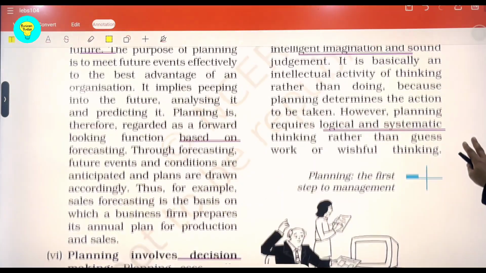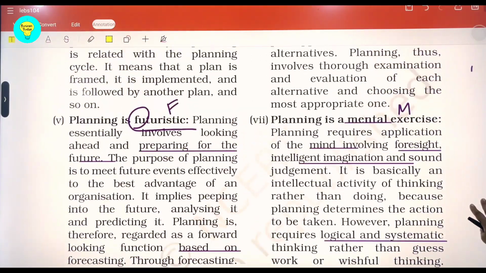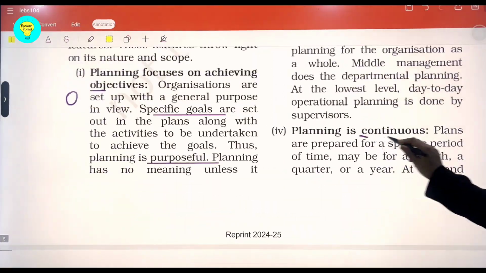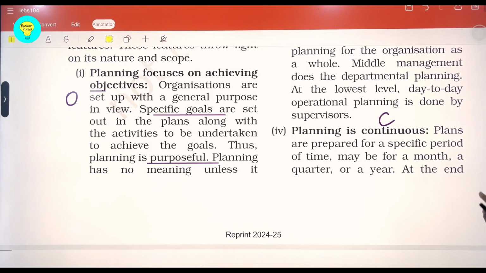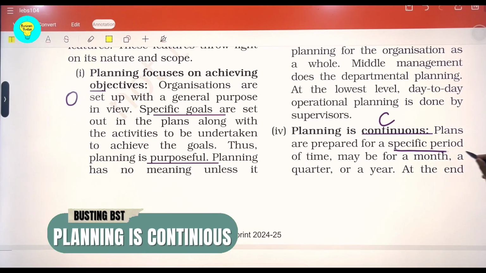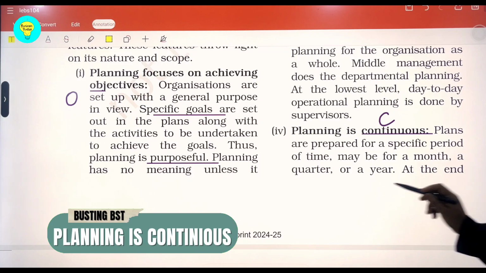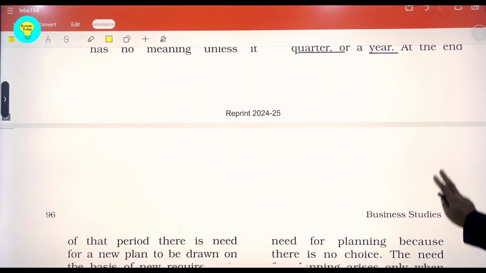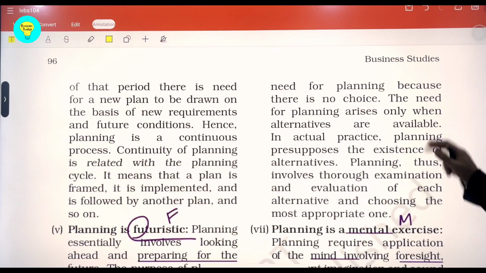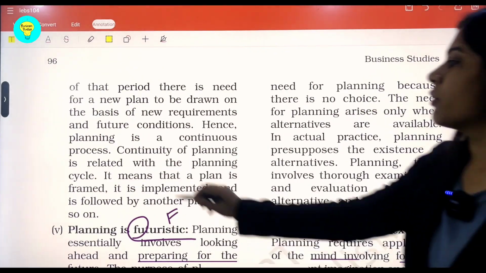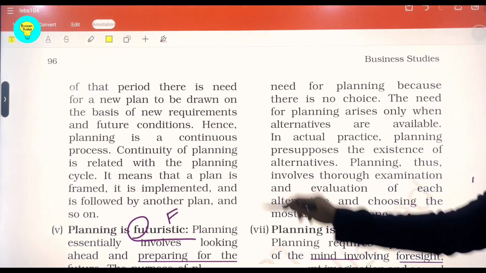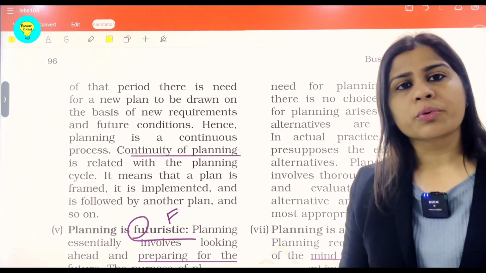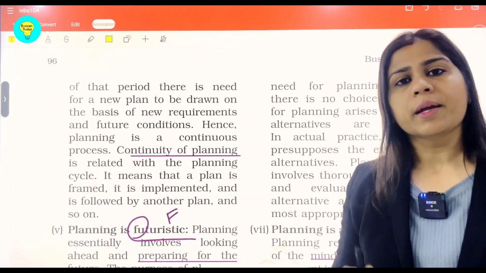And the C, the last point from letter C, actually stands for planning being a continuous function just like management, because the plans may be specific for a particular month, for a particular quarter or for a year. There can be some standing plans that can be used over and over again, but continuity of planning is definitely required, because again I will end by saying that failing to plan leads to planning to fail. So that's why it's very important.